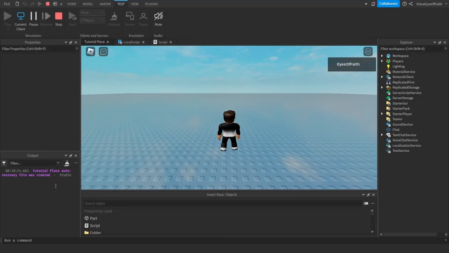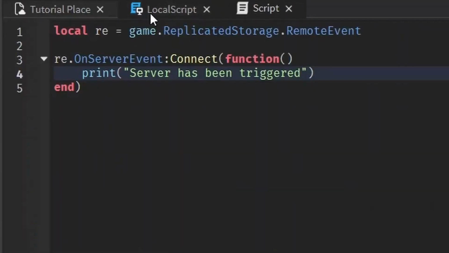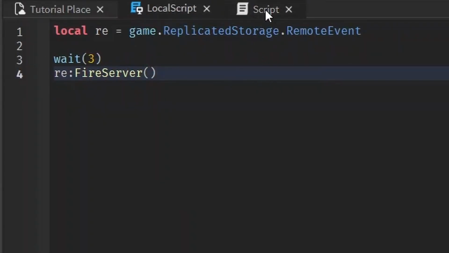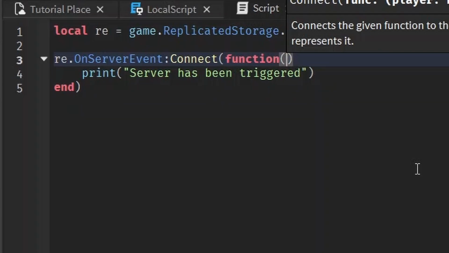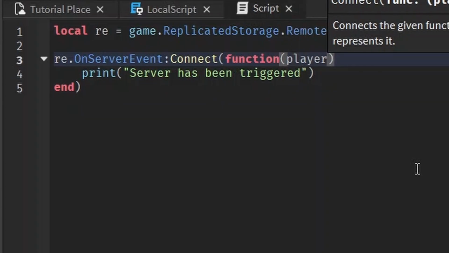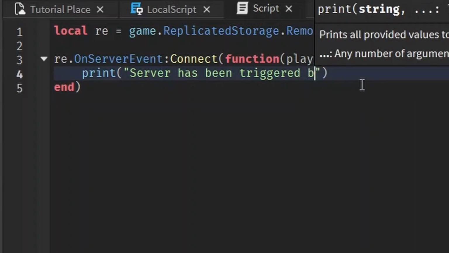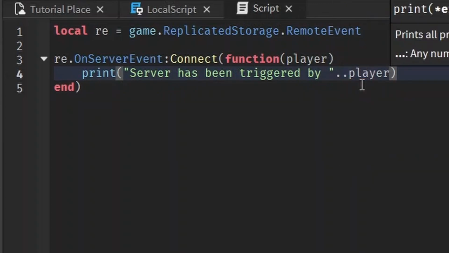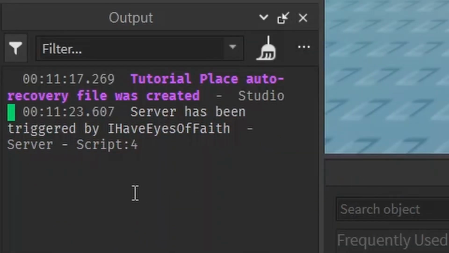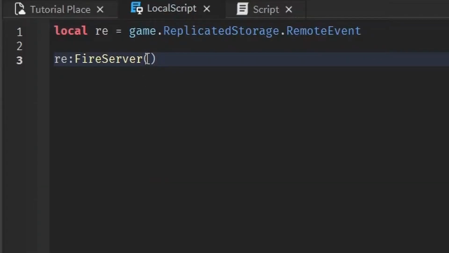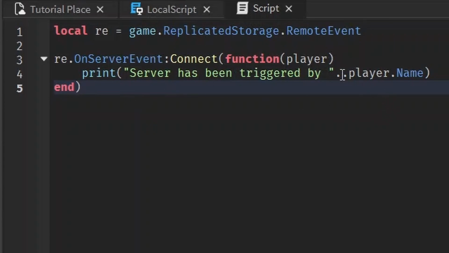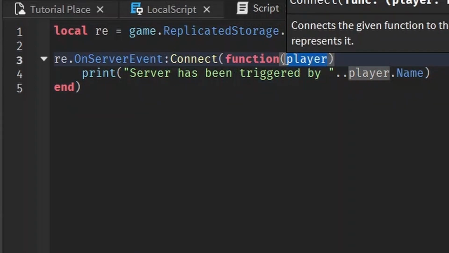it's actually working. See, when you go from a client firing to a server, it actually passes down an argument, and that argument is the player that triggered the event, and then we can access that player and do things on the server side with it. We could print out that player's name, for example, player.Name, wait 3 seconds, and "server has been triggered by I have eyes of faith." Even though we didn't pass down an argument in the parentheses here, when you go from local script to a server script, it always passes down the player that triggered it.